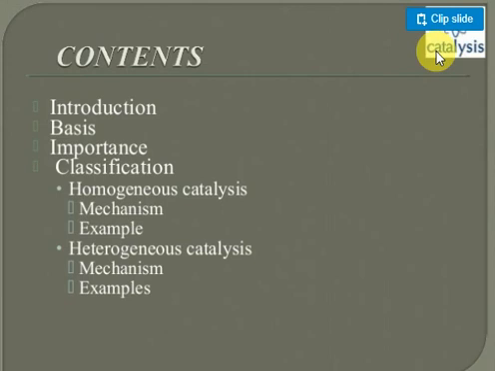Once again, I am repeating the same answer here. Catalyst is a substance which enhances the rate of a chemical reaction without being consumed in the chemical reaction. So in this session, we are going to discuss the introduction of the catalyst, basic information regarding catalyst, importance of catalyst, and classification of catalyst: homogeneous catalyst, mechanism, example, heterogeneous catalyst, mechanism, example.